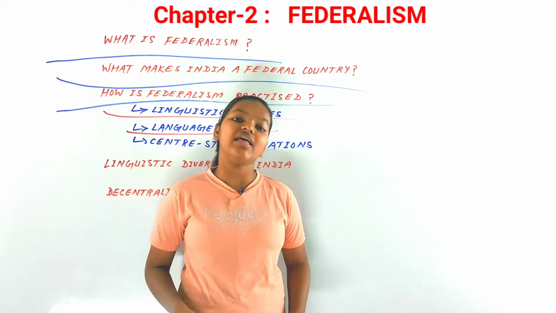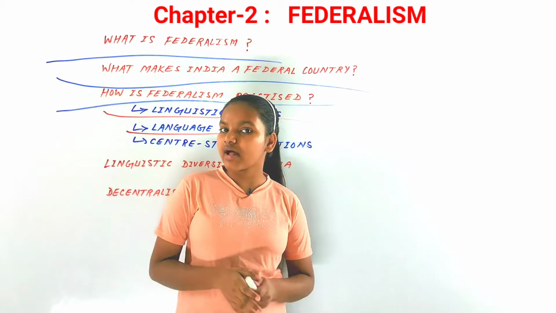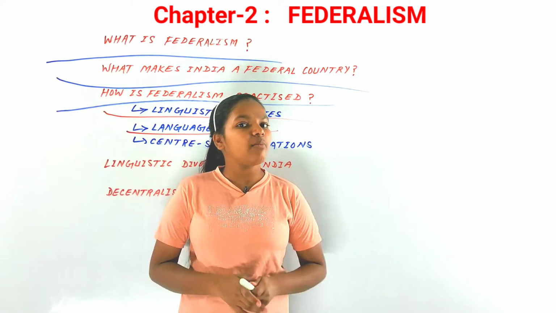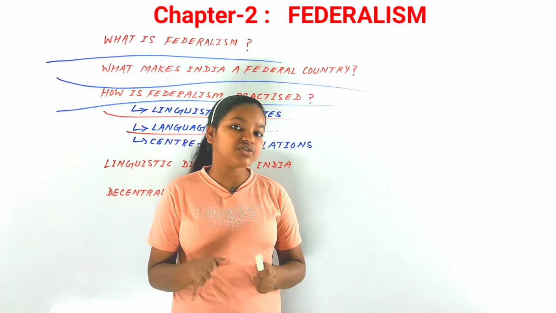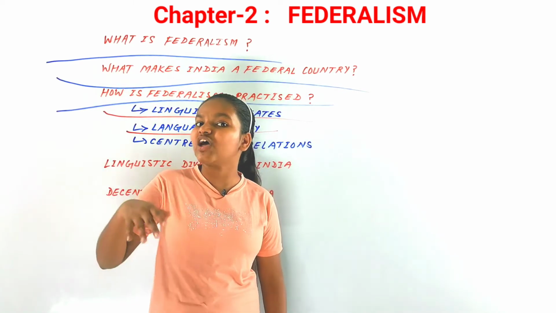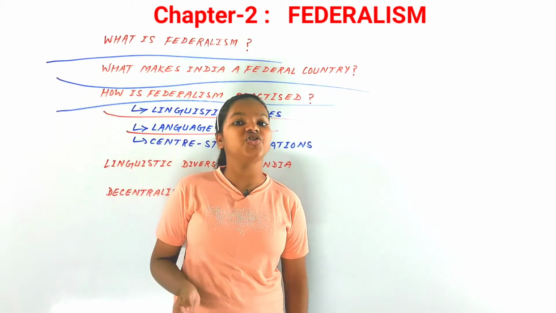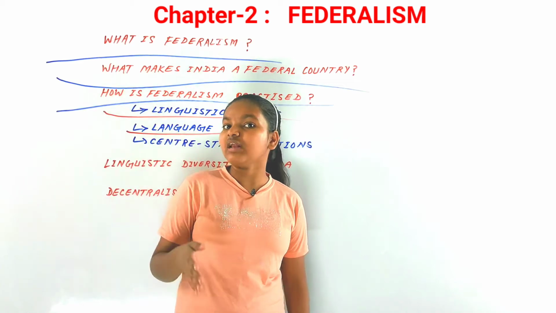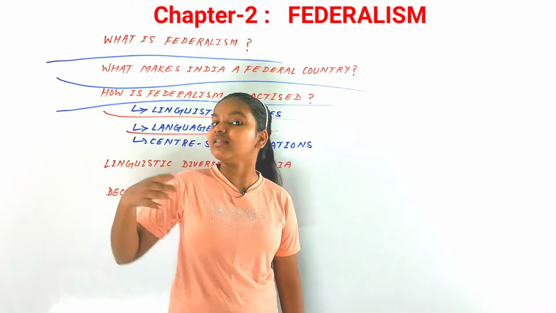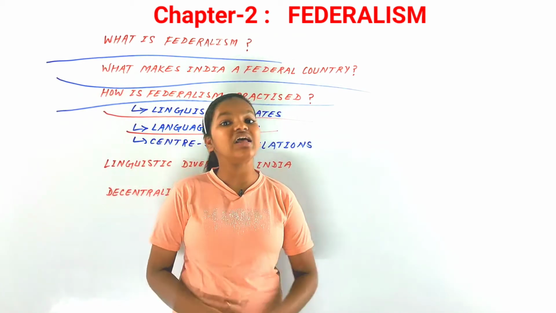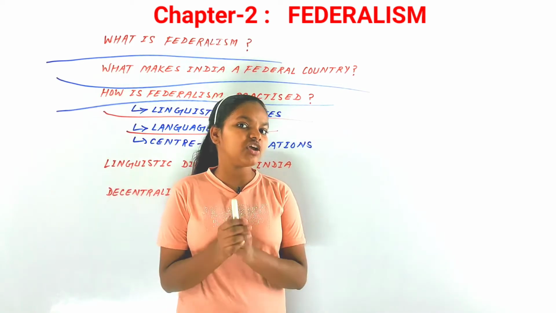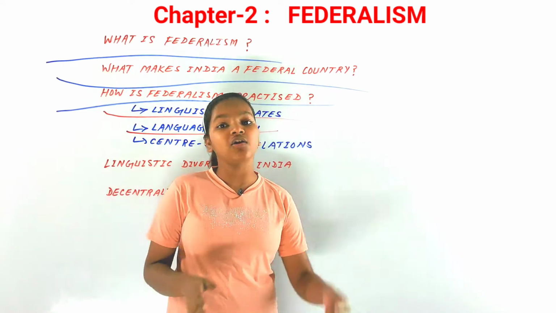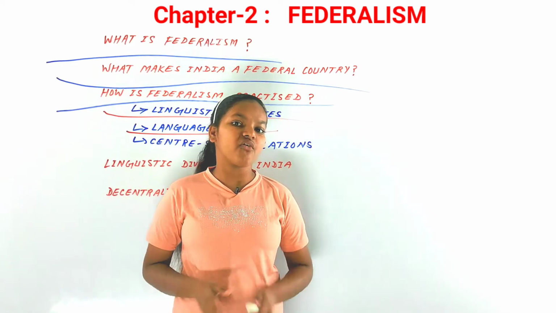And that is why, in the official work of our country, Hindi and English are both used. If we talk about Hindi, it is the official language of India. That doesn't mean there aren't any other languages recognized in our country's constitution. You know, besides Hindi there are 21 other languages recognized in the schedule of our constitution. Now there are 22 languages in total, including Hindi, recognized in the schedule of our constitution.